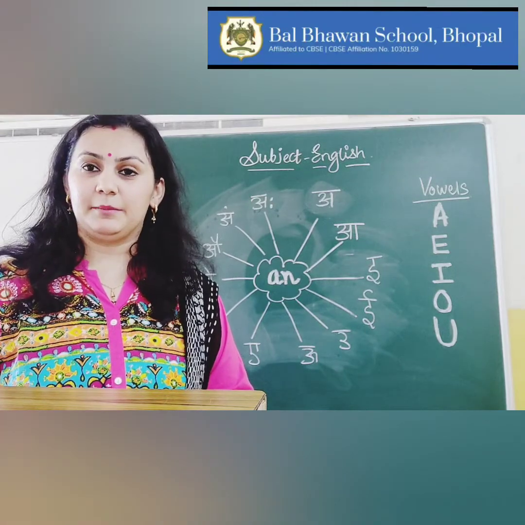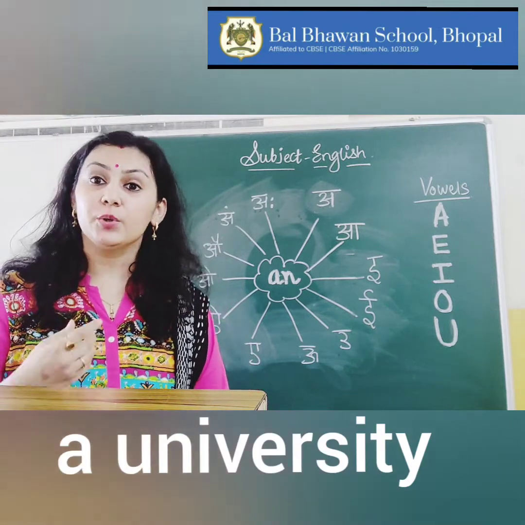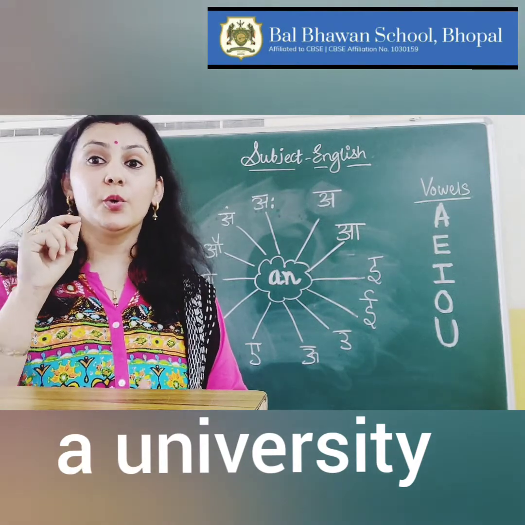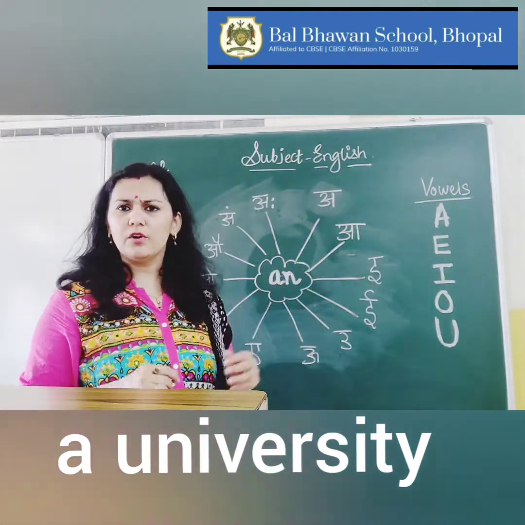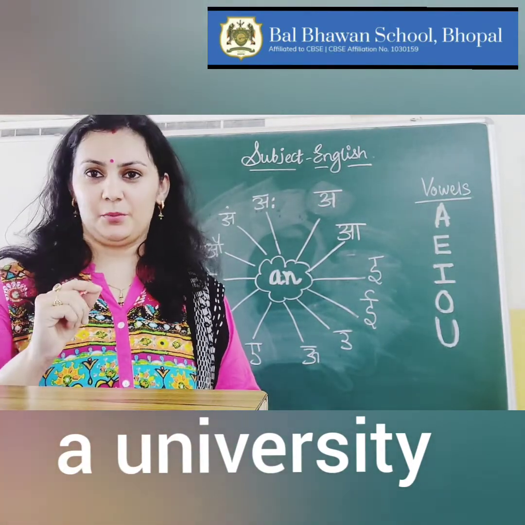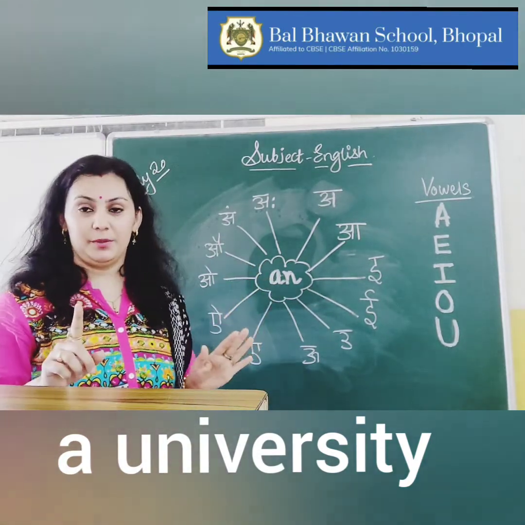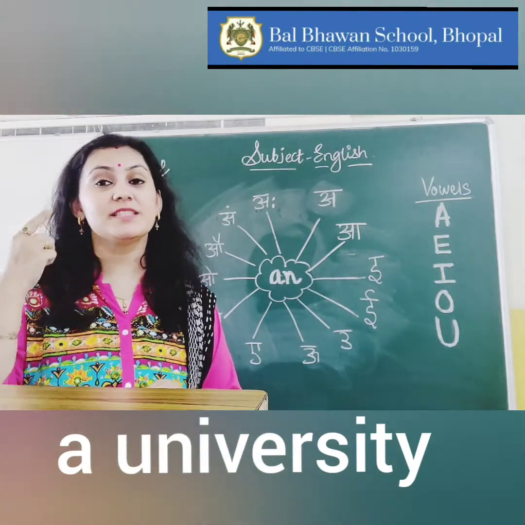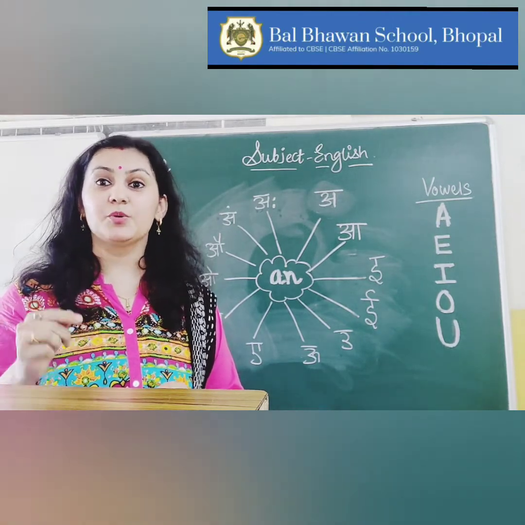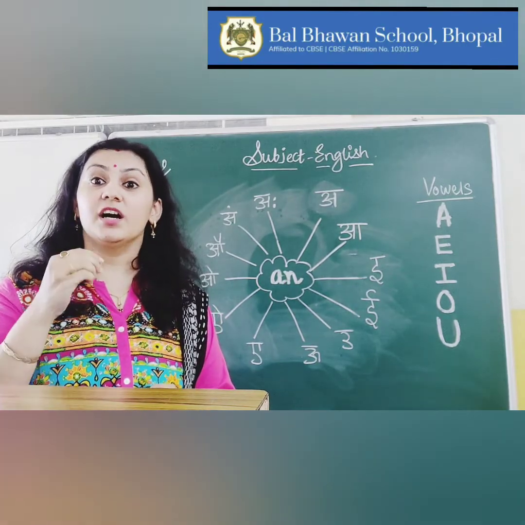Second example can be, I teach at a university. When I say university, university starts with alphabet U, which is a vowel. But the sound which is generated is the "yu" sound, and that is not part of the vowel sound. Remember, we have to pay attention to the sound. When I say university, I say "yoo". That is why I use article a before university. That means I say, I teach at a university.